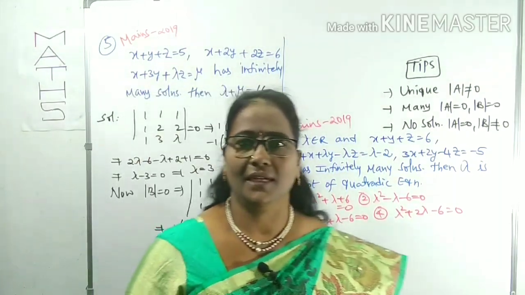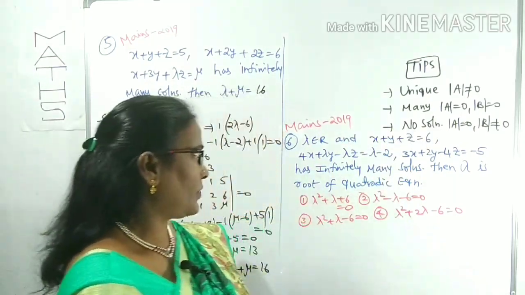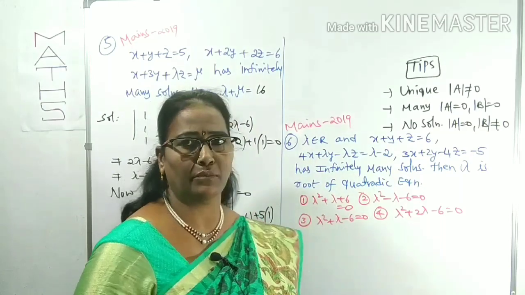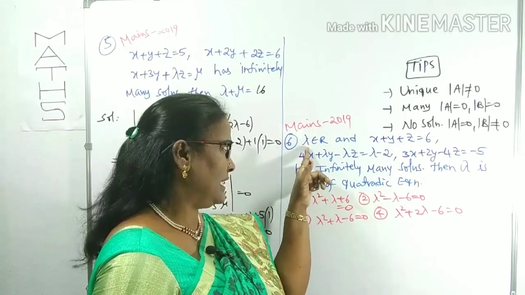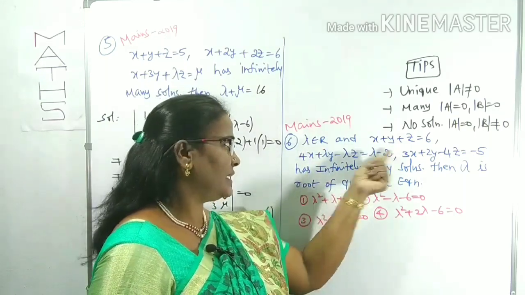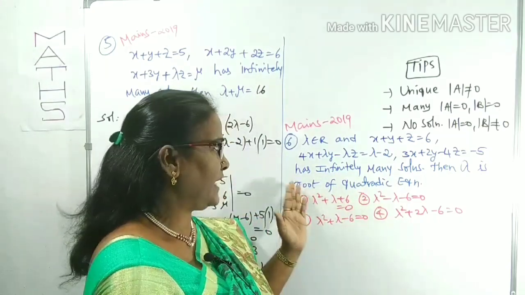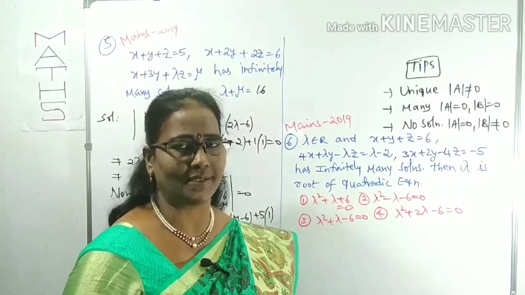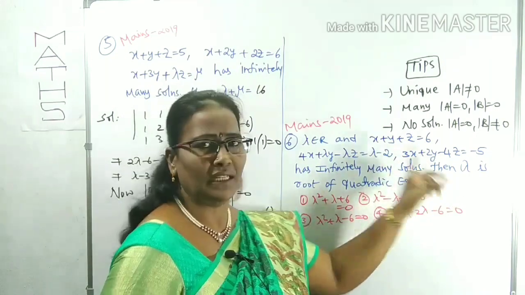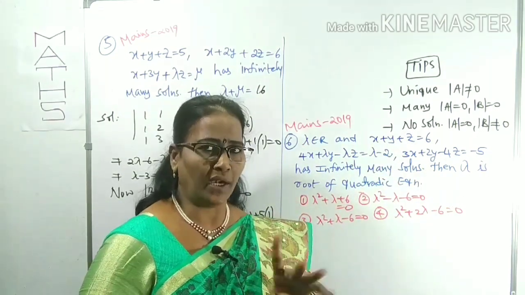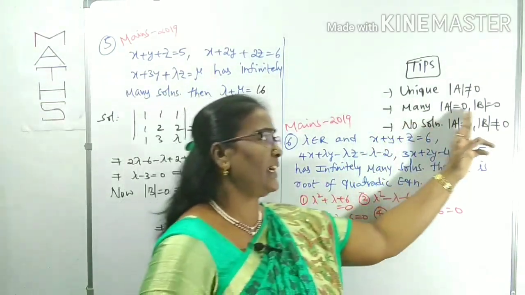Is it clear? It depends upon the infinitely many solutions type. That's it. Now we can come to the next question, which is also given in Mains 2019, one of the shifts. Here, 3 equations are given, where lambda belongs to R, meaning any real number. Here also infinitely many solutions are given. As usual, there are 2 conditions. First we can concentrate on one of the conditions. Here there is actually only one value, lambda, so one condition is enough. Where there are 2 values, lambda and mu, you compulsorily have to use both conditions.